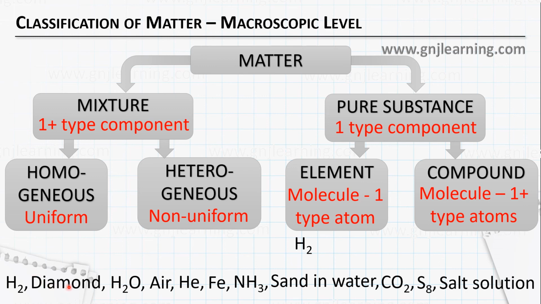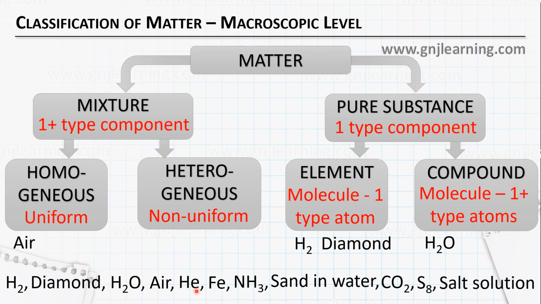And diamond contains only carbon. So what will that be? It is element. Then water, it contains only H2O molecules in it, but it has more than one type of atom, so it belongs to compound. Then air, just as I said, it contains more than one component, but it is a uniform mixture, so we call it homogeneous.